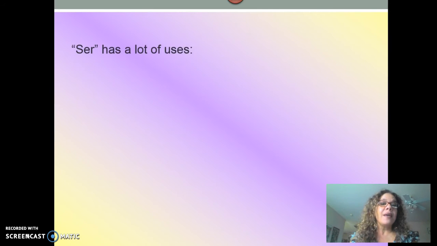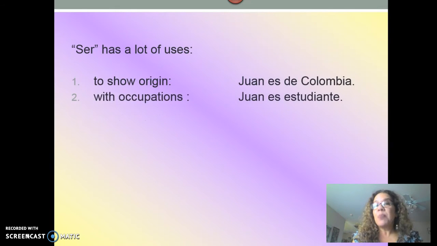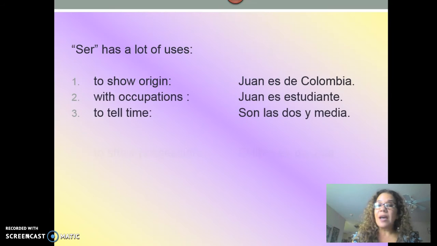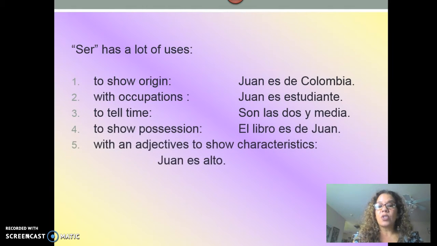Now, ser has also a lot of uses, actually more than estar. We have to show origin, which you actually learned to say where you're from since module 1. With occupations, to tell time, to show possession, and also with adjectives to show characteristics.